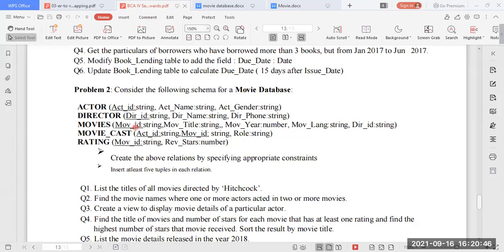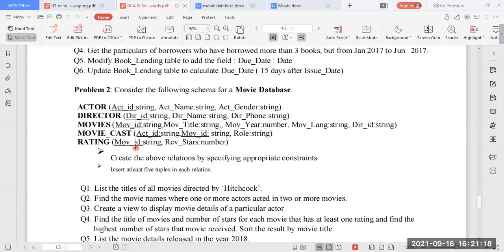Movie database. In this movie database, they will be giving you different tables. The table names are actor, director, movies, movie casting, which means the role of the respective person, I mean who is the leading person, who is hero, heroine, actor, actress, villain. The normal roles will be there. That is called movie cast, and then rating.